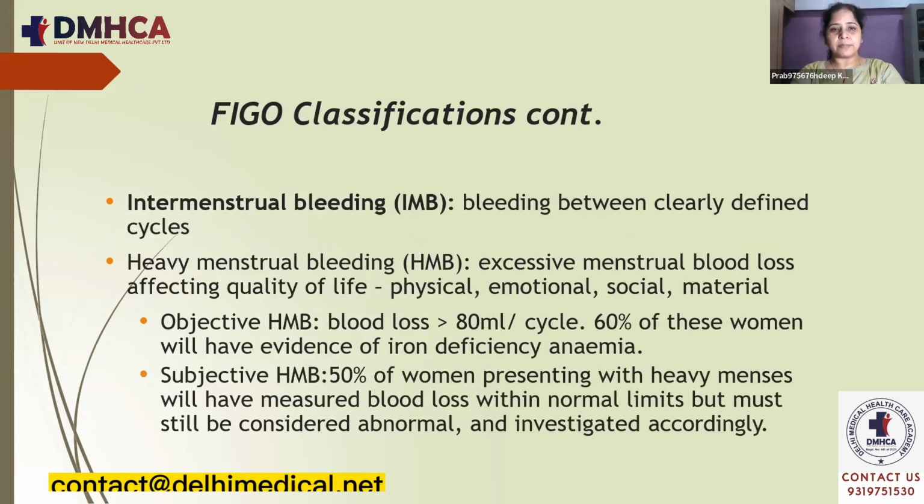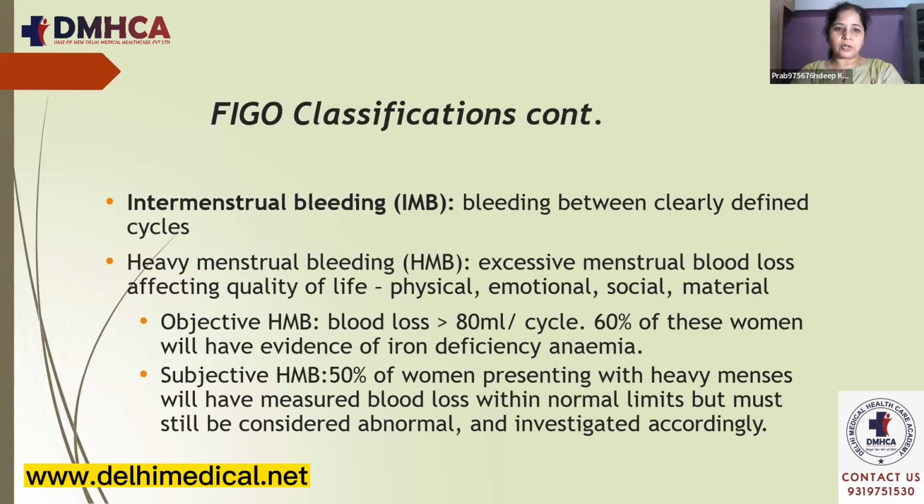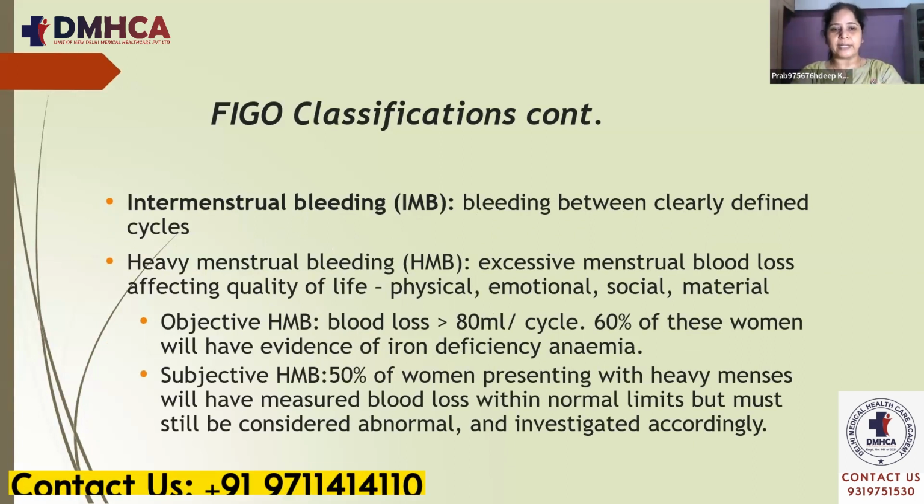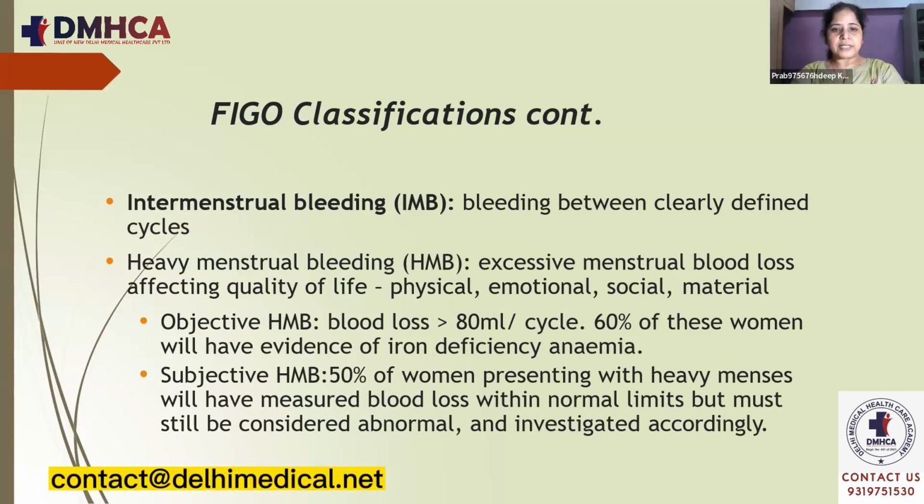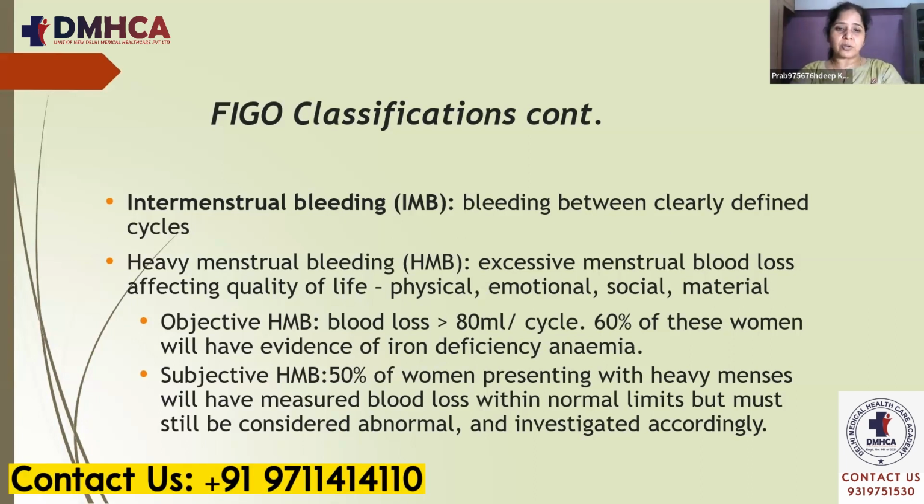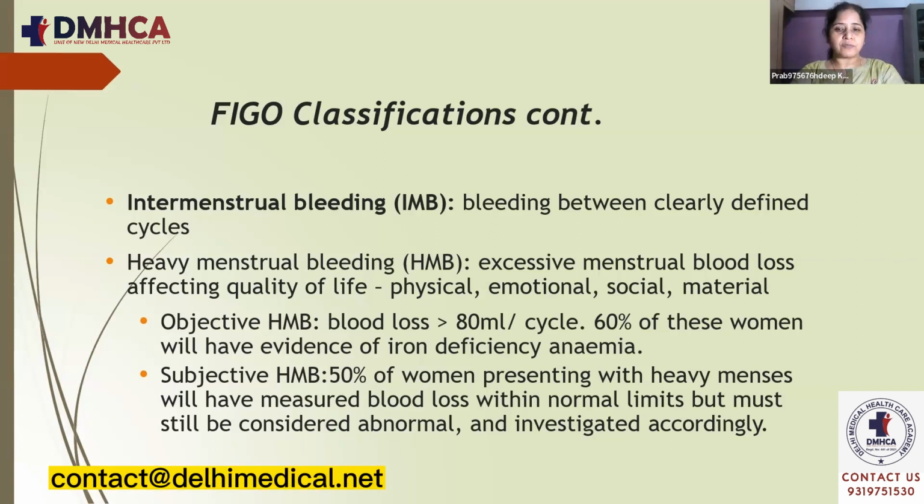Intermenstrual bleeding occurs in between the menstrual cycles. Heavy menstrual bleeding is excessive menstrual blood loss which affects quality of life, which could be physical, emotional, social, or material. The objective definition is blood loss of more than 80 ml per cycle, and 60% of these women will have evidence of iron deficiency anemia. In subjective heavy menstrual bleeding, 50% of women present with heavy menstrual bleeding but have measured blood loss within normal limits, but it must still be considered abnormal and investigated accordingly.